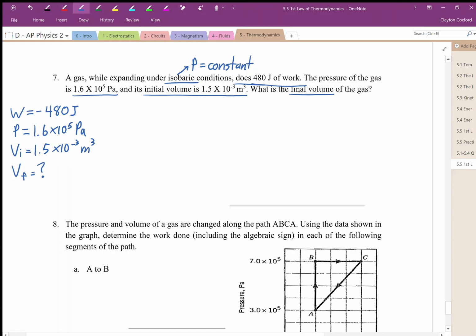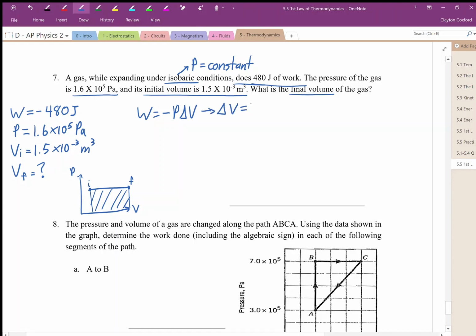So if you wanted to, you could draw a quick little PV diagram. It's going to look like this. And we need to think, are we going from left to right? Are we going from right to left? Well, it does say that it is expanding, so that means we are going from here's our initial position, here is our final position, and we know that the work is simply going to be the area under here, or the work is negative P delta V. So the graph helps us visualize, but we're going to end up with this equation here to help us solve this.